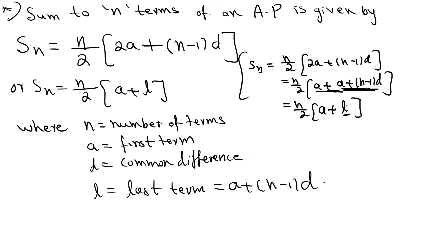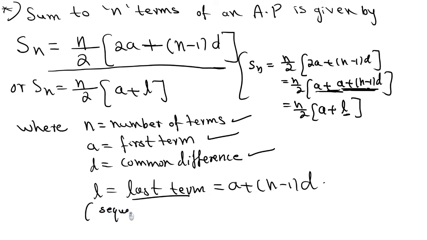If the last term is not given, then you apply the formula Sn = n/2 × (2a + (n − 1)d). Here again, n means the number of terms of the given AP, a means the first term, d means the common difference, and l means the last term, which is given by a + (n − 1)d. You can apply this formula only when the sequence is finite. If the sequence is finite, then take l in the formula and substitute.